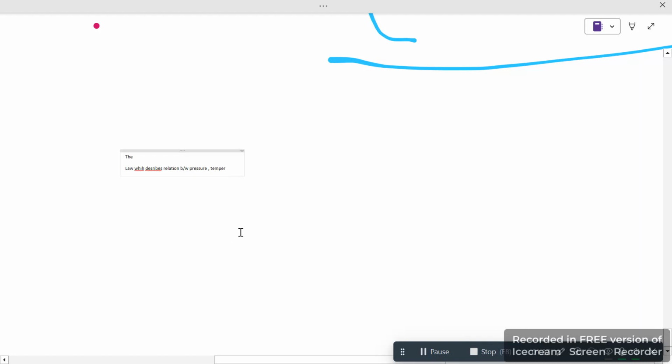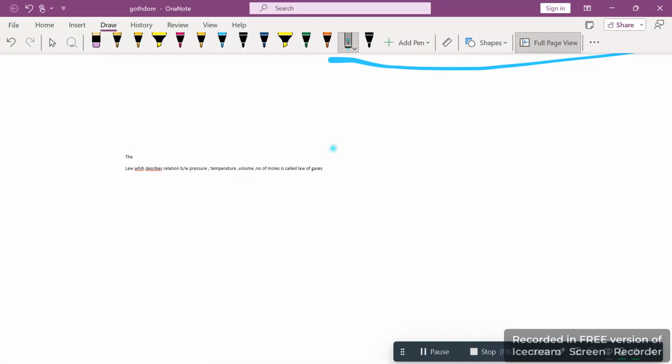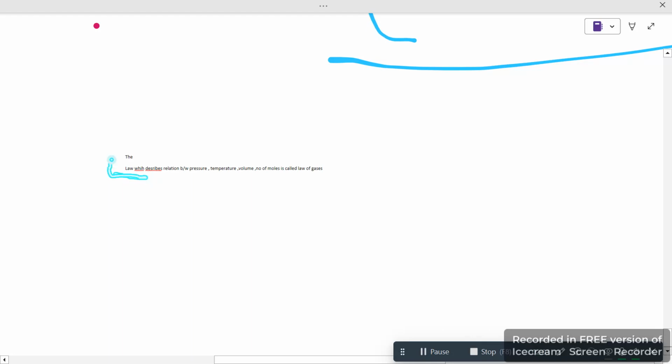Let me just write between pressure, temperature, and what else, could be volume, number of gas, and that simply is called the law of gases. What does this mean? This means the law which you just described has a relationship between all these.